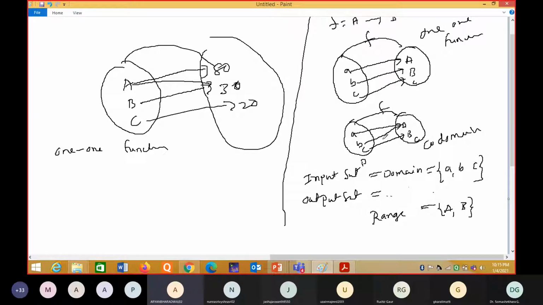When one element in the codomain has two images, that is an onto function. What is the onto function, man? When all the elements of the codomain are mapped, like all the elements have a pre-image. Correct, what you said is correct.